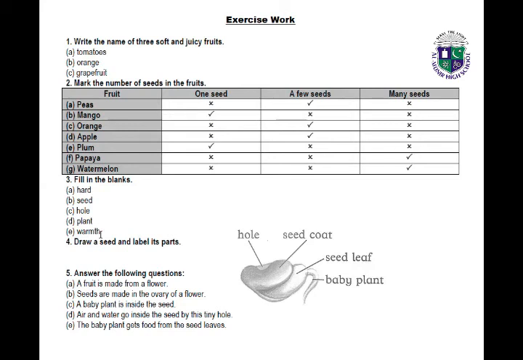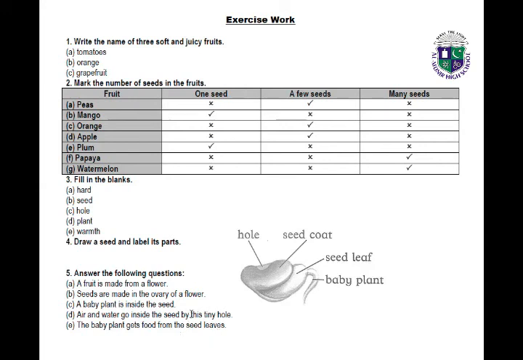Now come to the next page, which is page number 38 and question number 4. Question number 4 is: draw a seed and label its parts. So you have to draw a seed and after that label it like this. A mark which is hole. The outer cover is the seed coat, and the seed leaf, and this is the baby plant.